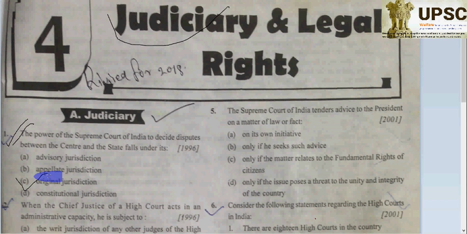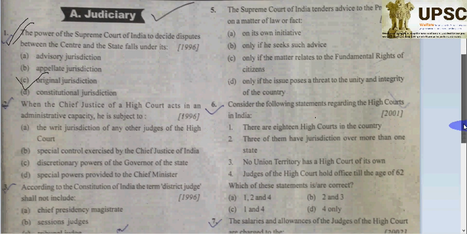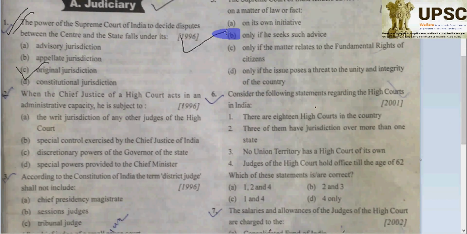Because according to Article 131, the Supreme Court has original jurisdiction in any dispute, for example between the government of India and one or more states. It can also be more than two states. So this is a very easy question. It was already asked in 1996.